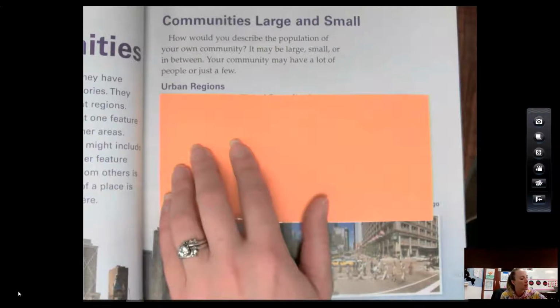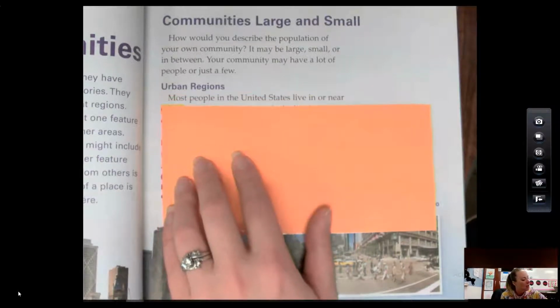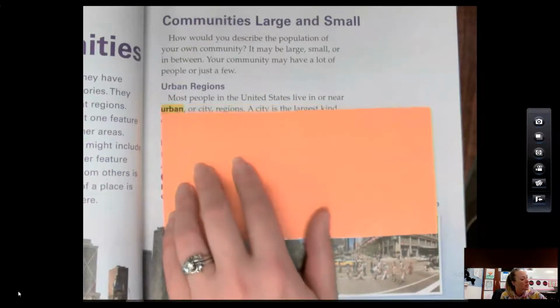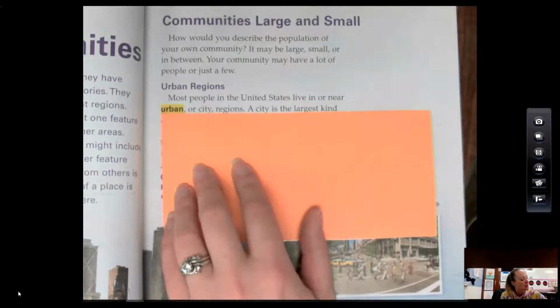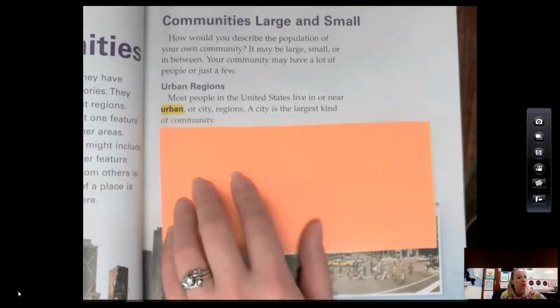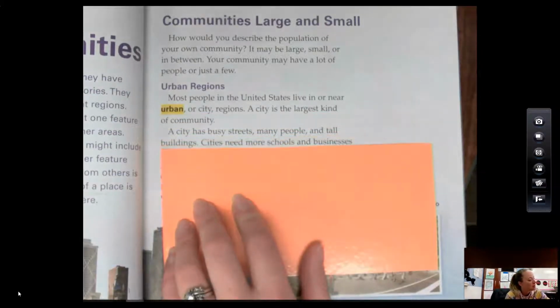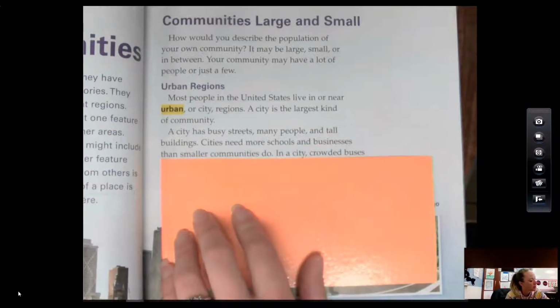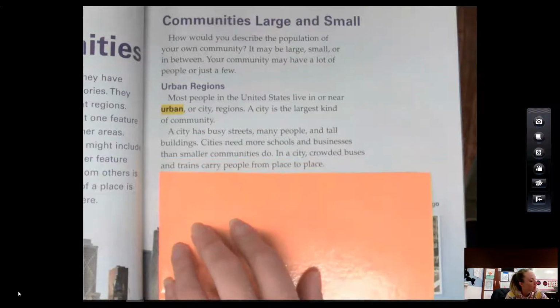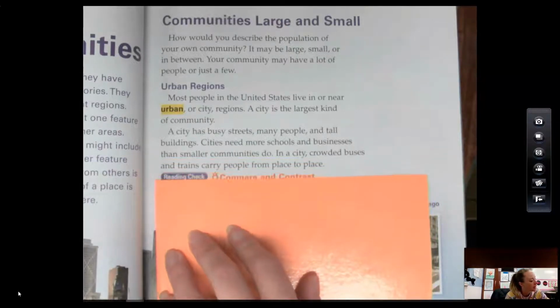So we're going to be talking about a big city. Most people in the United States live in or near urban or city regions. A city is the largest kind of community. A city has busy streets, many people, and tall buildings. Cities need more schools and businesses than smaller communities do. In a city, crowded buses and trains carry people from place to place.